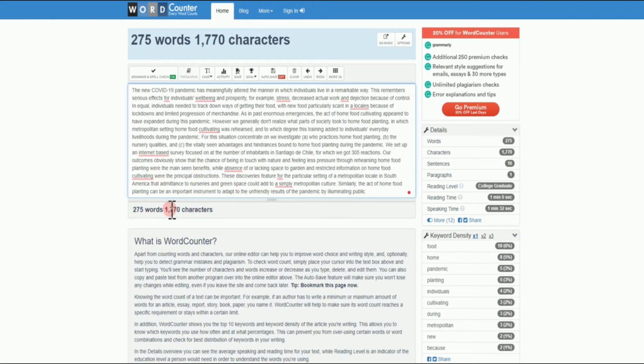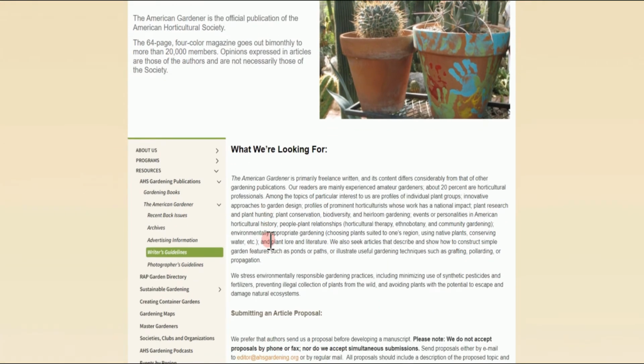Okay, this very one that I copied has 275 words with more than 1,000 characters. You can only do this if the particular website or the offer is asking you to count the words, because some of them ask you for the exact words and some others are not going to request for the exact numbers.